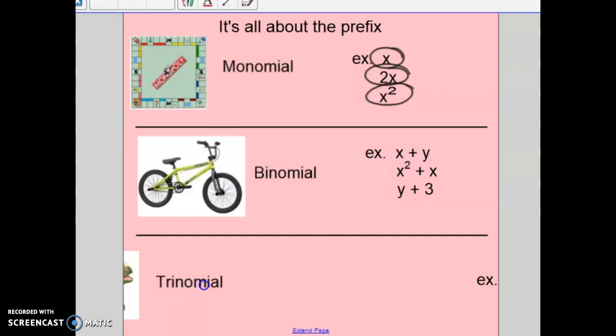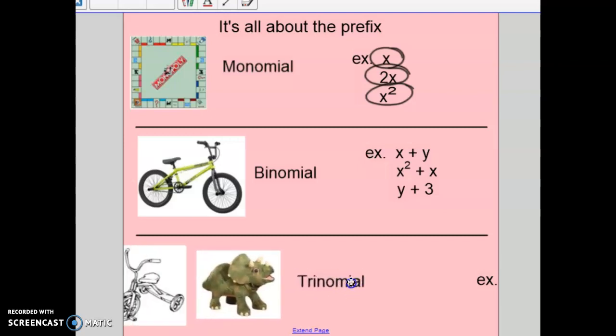And then your trinomial. Again, your triceratops, your tricycle. So what are we expecting to see here? 3 different terms. So like x plus y minus c, 3 different letters. Or the same letter with a different exponent, x to the third minus x squared plus x. Or finally, mix it up a little bit, put a number and a letter together. 3a is one term, 5c is a different term, and negative 10 is another unlike term. So 3 unlike terms. Go ahead and complete the matching now in the Nearpod.